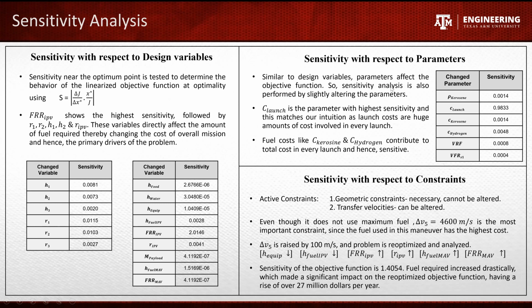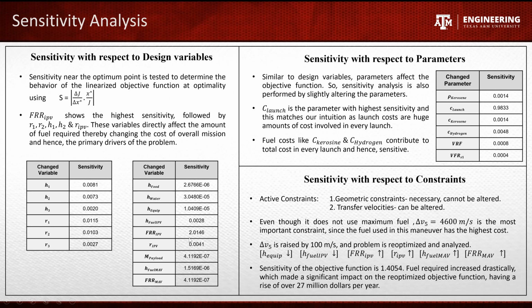And later, moving on to parameters, cost of launch shows the highest sensitivity, and this also matches the intuition, as in each launch, this cost of launch is a very big value, and it gets added on and multiplied as the number of missions increases. And coming to the constraints, as the intuition predicts, the constraint which has FRR IPV most is the most sensitive constraint or the most active constraint.